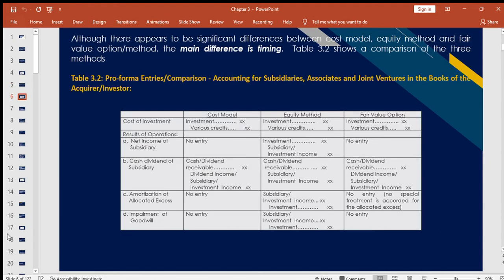Although there appears to be a significant difference between the cost model, equity model, and